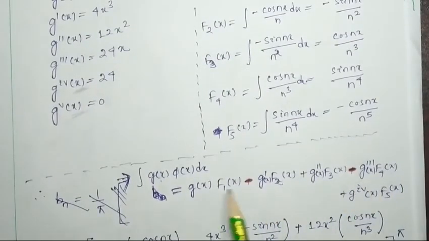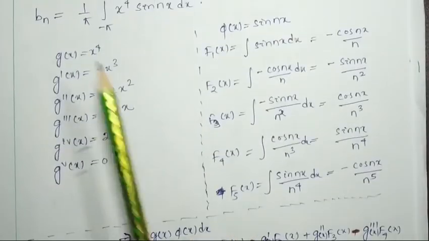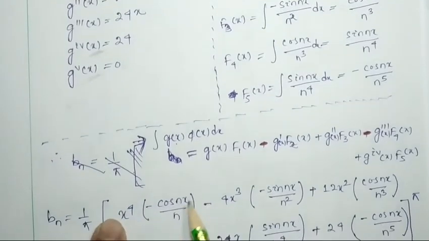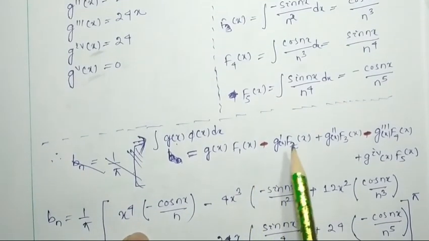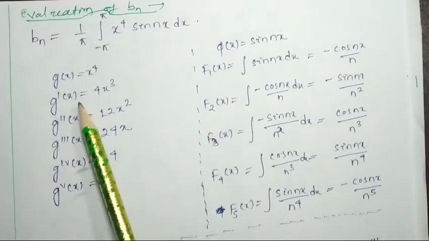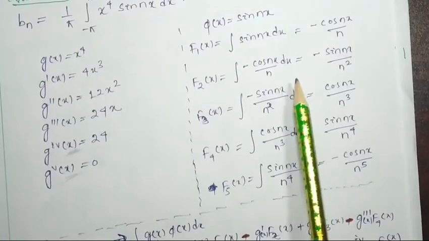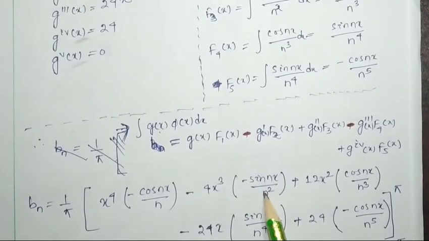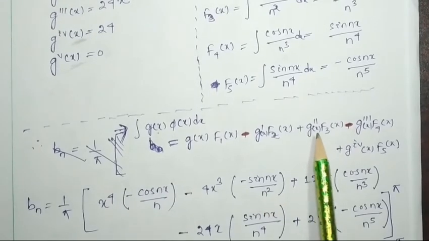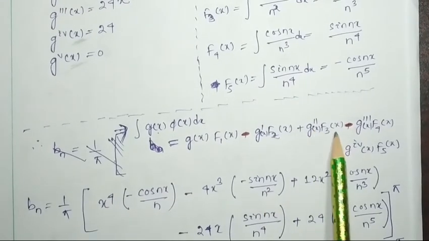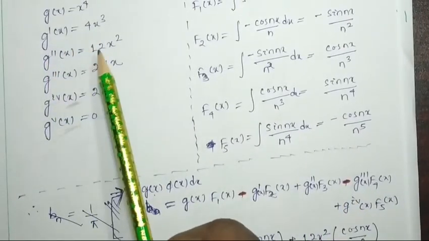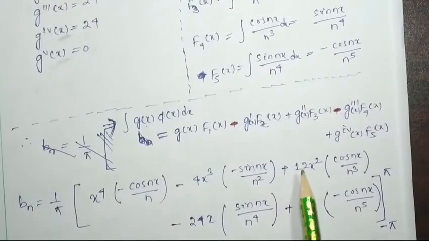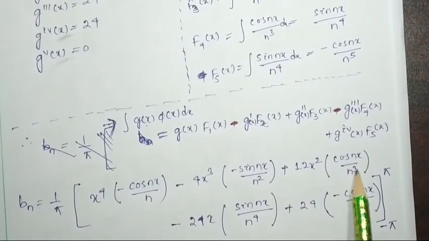We have to write g(x) f1(x): x to the power 4 times minus cos nx by n, then minus g'(x) f2(x): 4x cube times minus sin nx by n square, then plus g''(x) f3(x): g''(x) is 12x square, f3(x) is cos nx by n cube. So here, 12x square into cos nx by n cube.